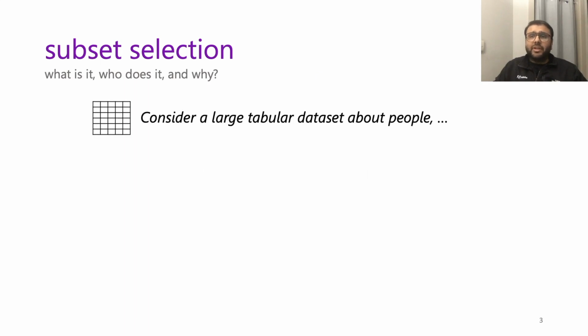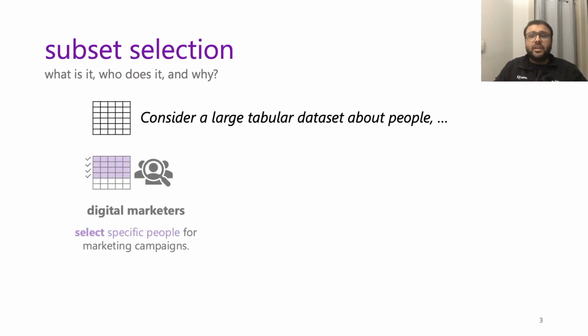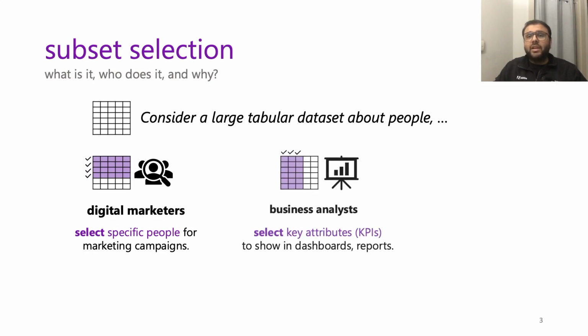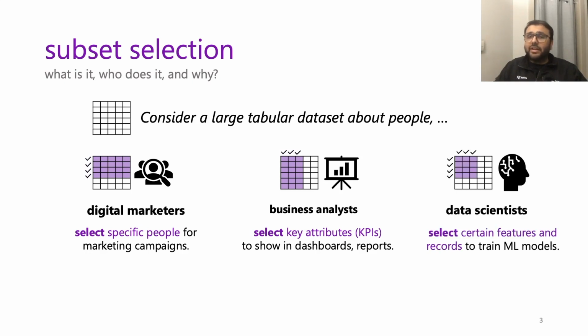Consider a large tabular dataset about people. From this, a digital marketer may select certain records for running marketing campaigns. A business analyst may shortlist some key performance indicators to show in dashboards or reports. A data scientist may slice certain features and records to train machine learning models. This reduction of the size of the dataset is known as subset selection.